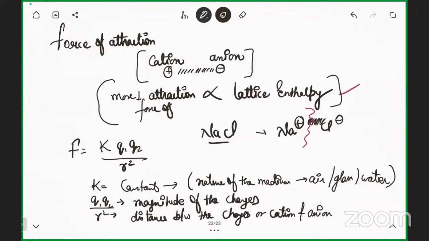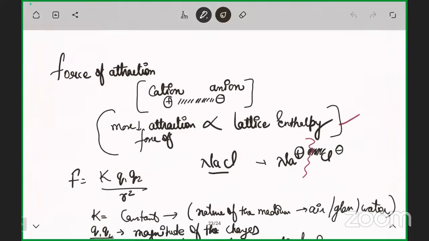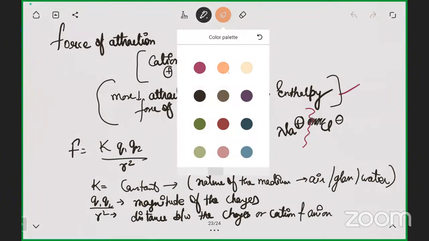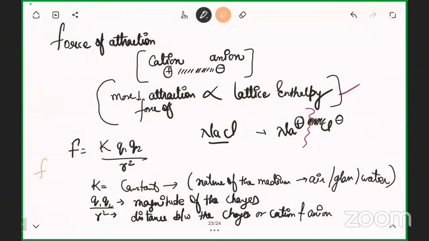If the distance between the charges is quite more, then what will happen? Less. Lattice enthalpy will decrease or increase? Decrease. Why? Because you can see here that F is inversely proportional to R square. If I remove this constant, F is inversely proportional to the R square.